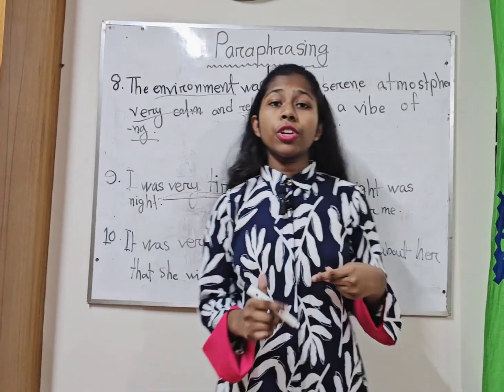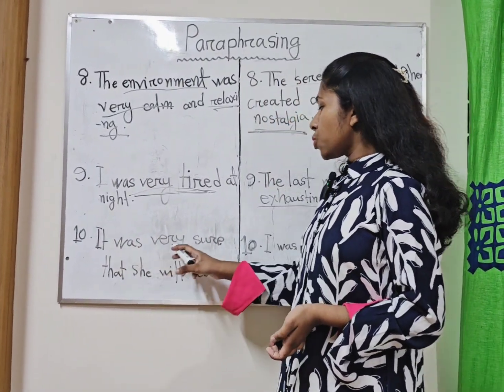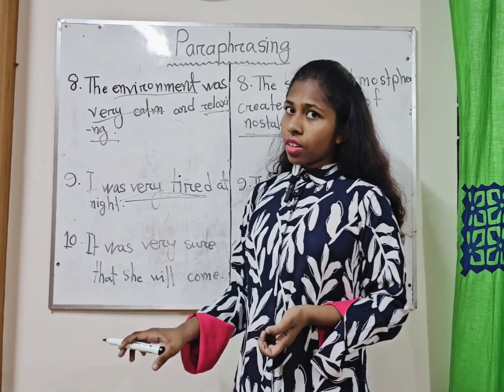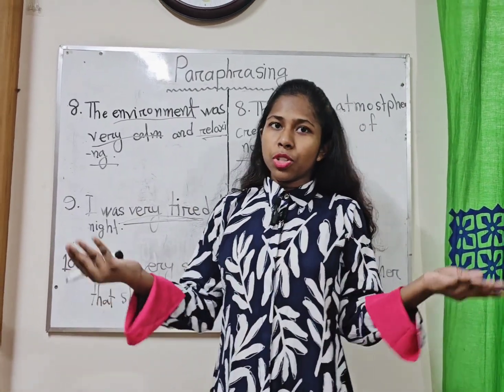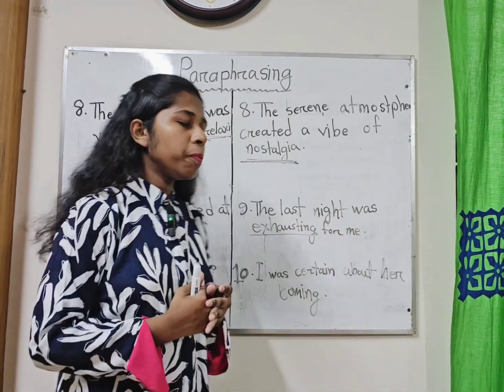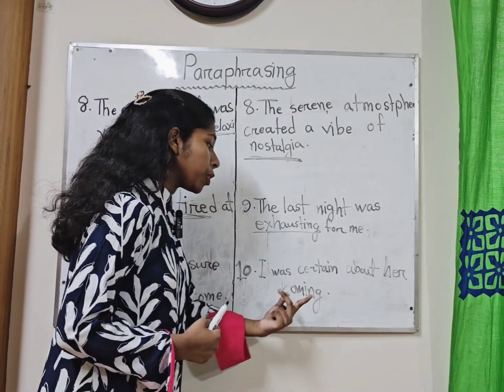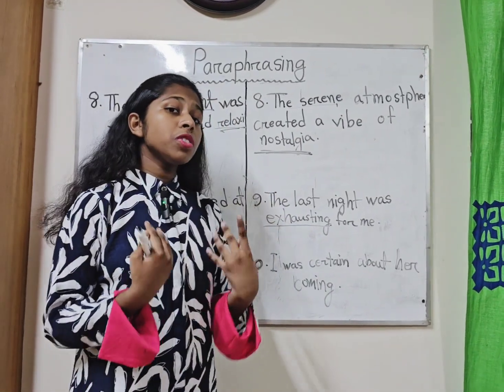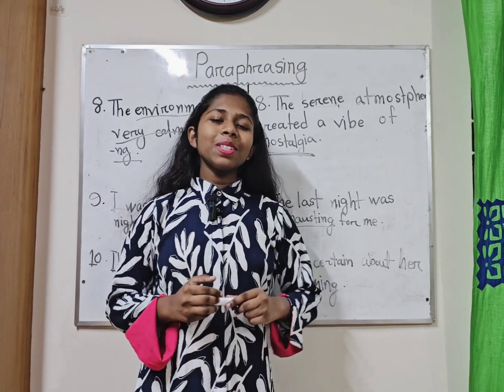Now it's time to move for the last one, and this is the last one. It was very sure that she will come. That means I was very sure that she will come. It was very normal and casual that she will come. So I have paraphrased it and I have said it in my way that I was certain about her coming. I'm certain about her coming. So this is how you can paraphrase all the sentences.